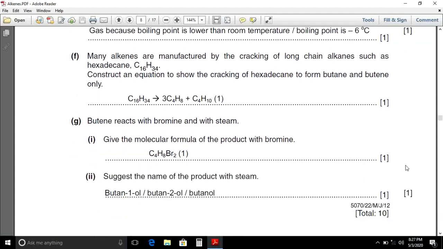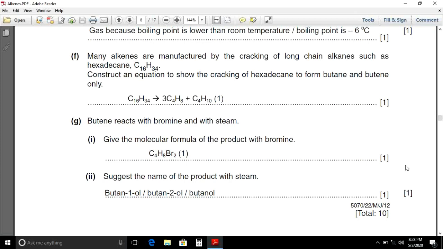F part. Many alkenes are manufactured by cracking of long chain alkanes such as hexadecane. The molecular formula for hexadecane is C16H34. Construct an equation to show the cracking of hexadecane to form butane and butene only. Its formula will be C16H34 arrow 3C4H8 and 1 mole of C4H10. C4H8 is butene while C4H10 is butane.